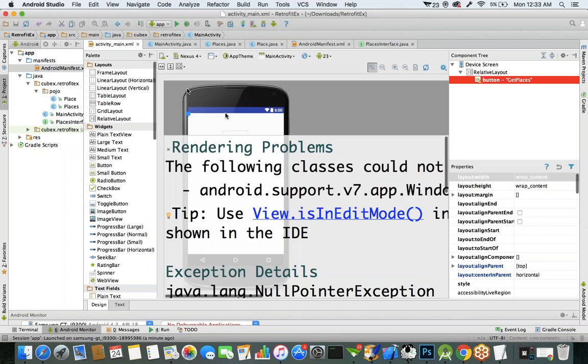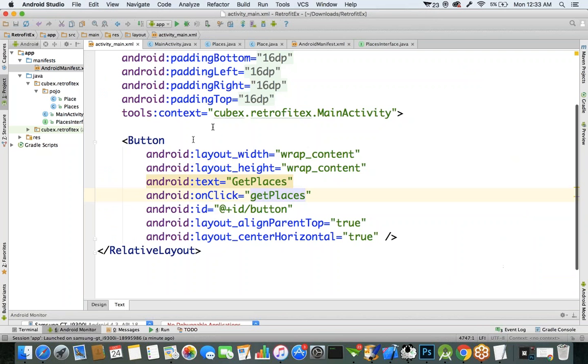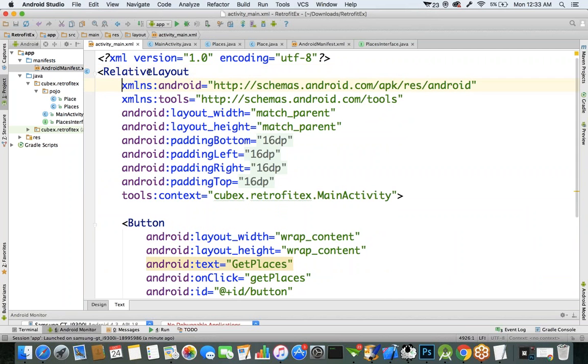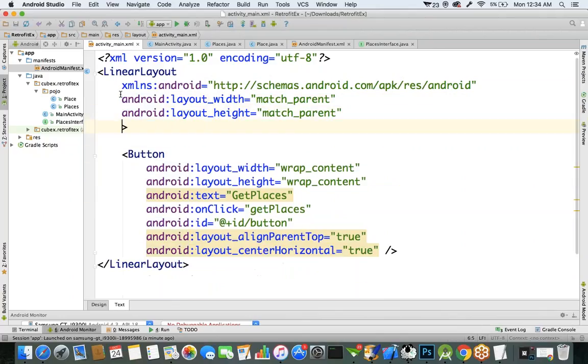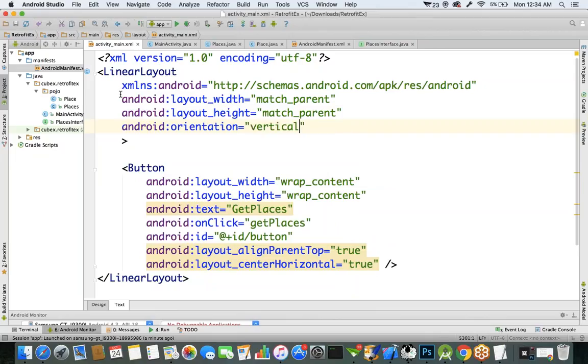Okay. Now in your activity XML file, below this button, I'm replacing this UI group from relative layout to linear layout. We don't require this tools attribute, we don't require all these attributes. Let's apply the orientation attribute vertical.